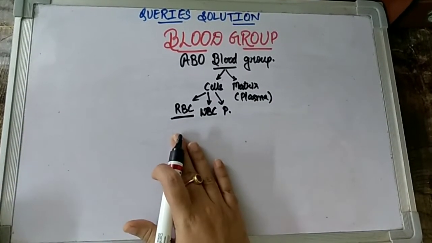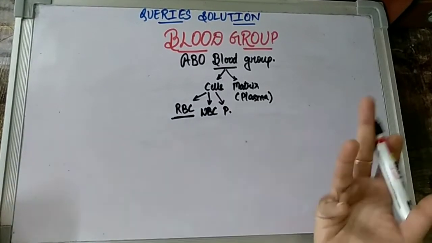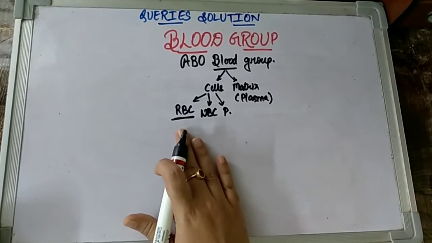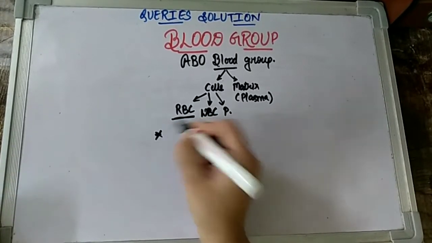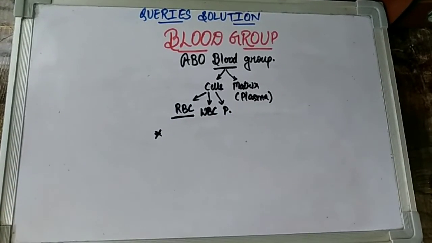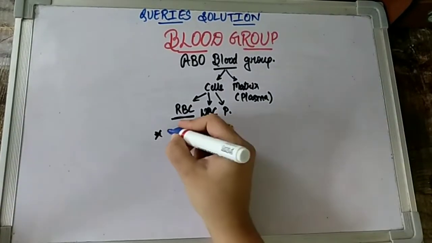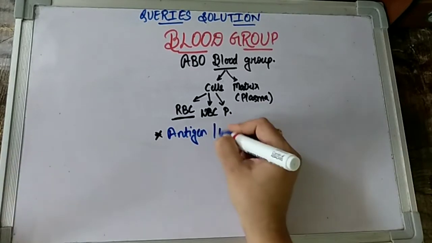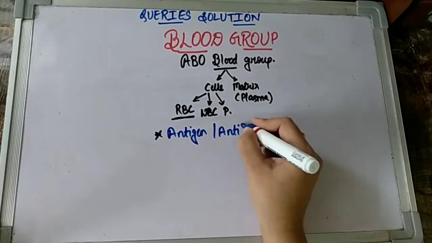So now let us try to see what actually determines and decides the blood group in our body. Even before that, children, I want you to get introduced to two terms. The first term that I want to talk about is antigen. And the second term is antibody.